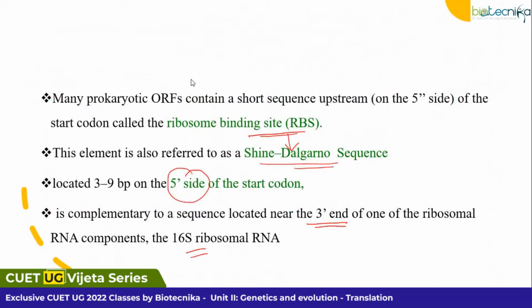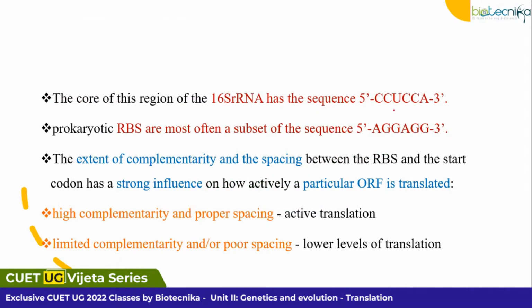Got it? Next. So these are the sequences I said. AGG, which is your Shine-Dalgarno sequence. CCU and CCA, that is complementary to this one. That's why you call it the anti-Shine-Dalgarno sequence. So if there is high complementarity, there will be active translation. If there is limited complementarity, as I said, there will be lower levels of translation.